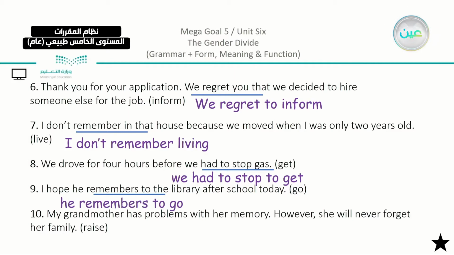After that, we have here, my grandmother has problems with her memory. However, she will never forget raising her family. Now we can see that we have the verb forget, and something in the past, we can say forget raising her family. Now, this is the first exercise.